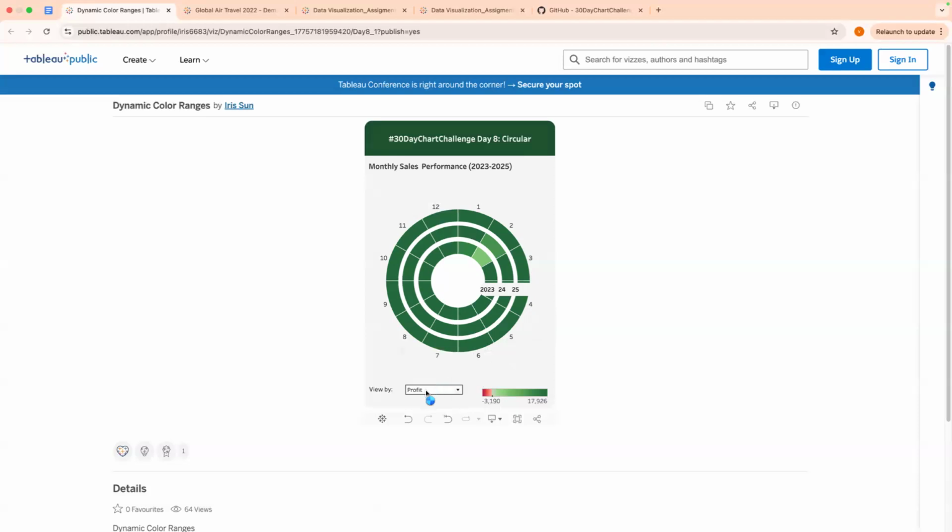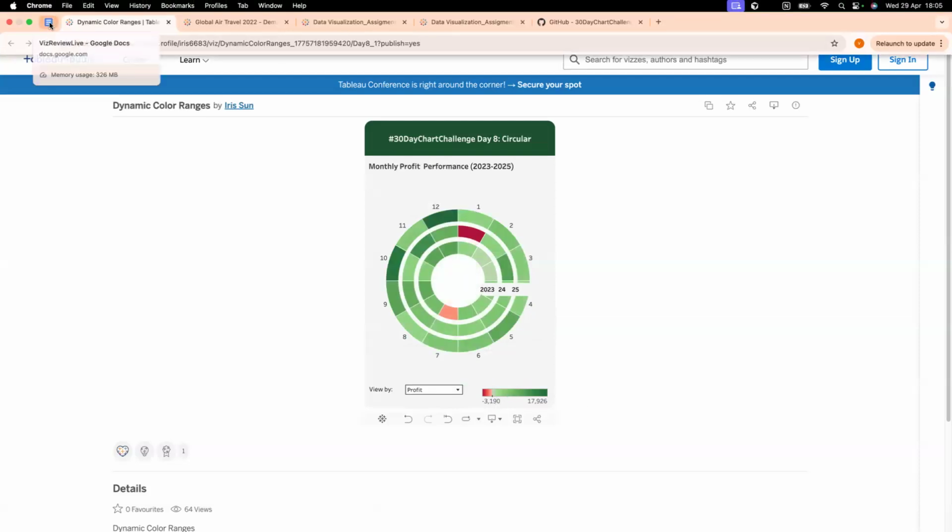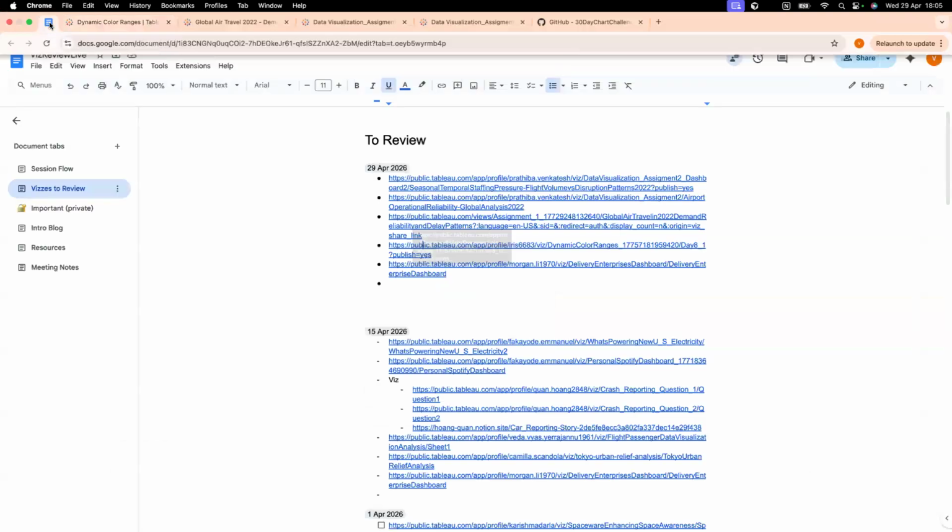If I wanted to pick at it, I would say, as I toggle through these metrics, the sales, profit, quantity, this legend does not change. It seems fixed on the profit legend for me. Static. Just look into that. But again, I think this is a clean one in terms of their technical ability to pull something like this off. Kudos to them for doing that.